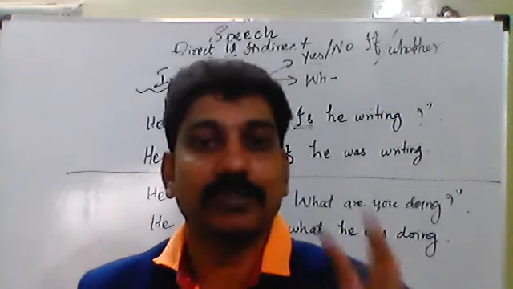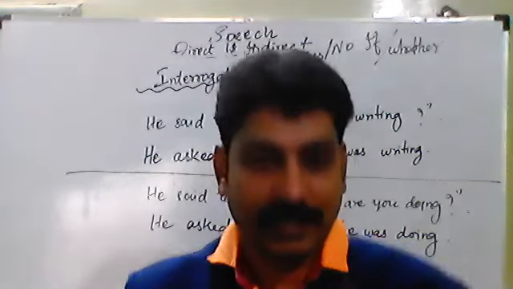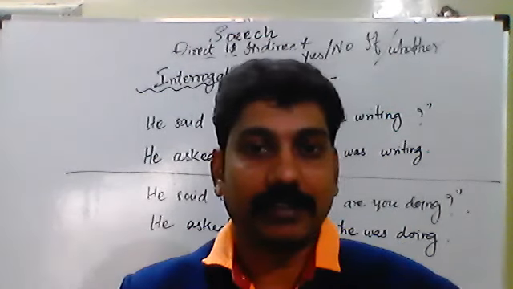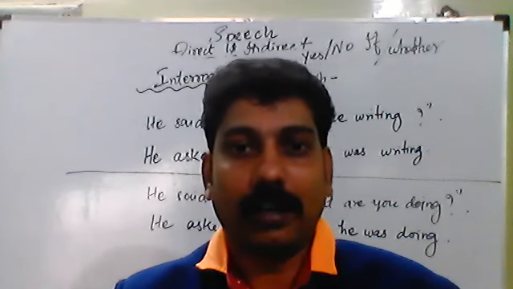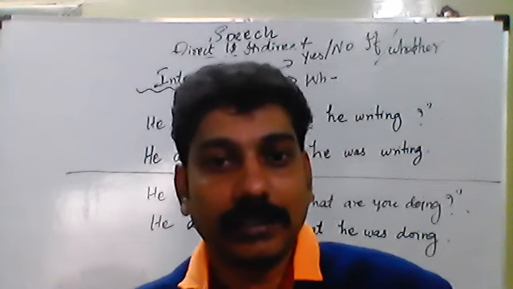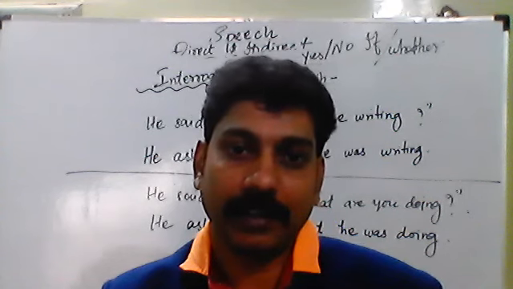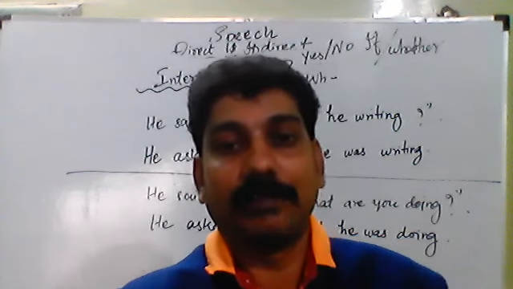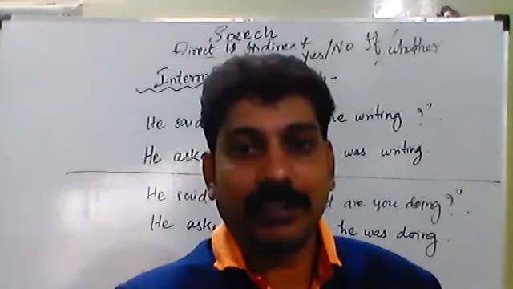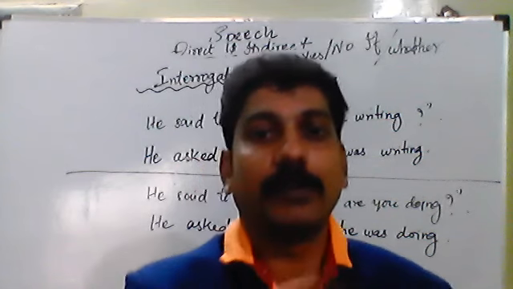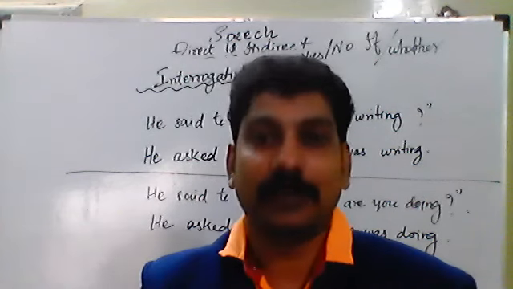If you frame a question using these auxiliary verbs, the answer will be yes or no. Are you going? Yes, I am going. Can you write? Yes, I can write. Will you go to temple? Yes, I will go to temple. Are they coming? Yes, they are coming. Will you eat today evening? Yes, I will eat today evening. Could you please give me your pen? Yes, I can give you, I shall give you my pen. So using the auxiliary verbs, if you frame any questions, the answer will be yes or no. Hence, these types of interrogative sentences are known as yes or no type questions.